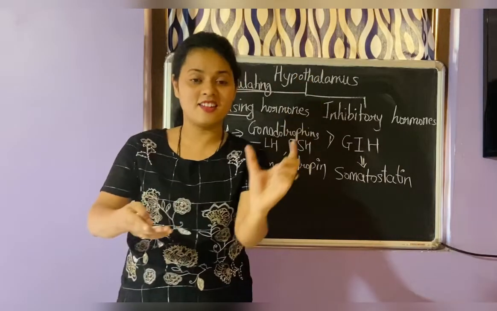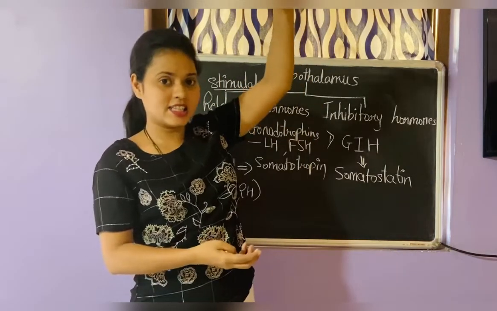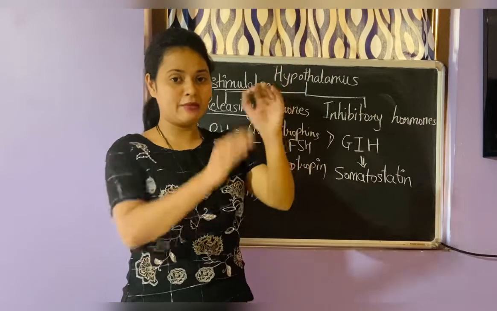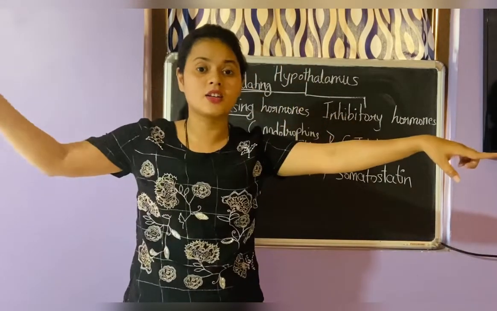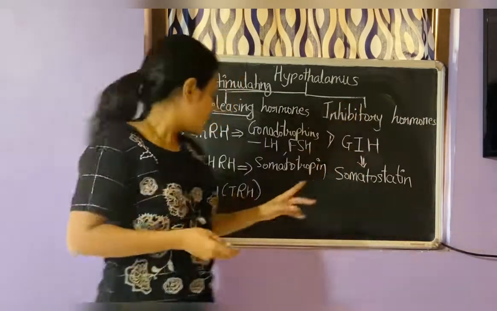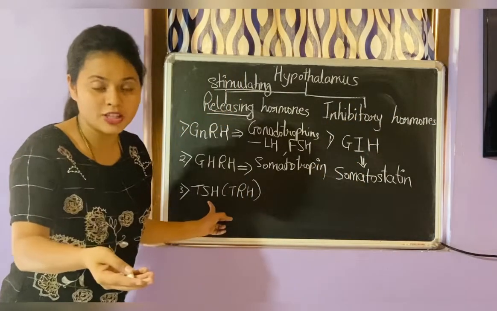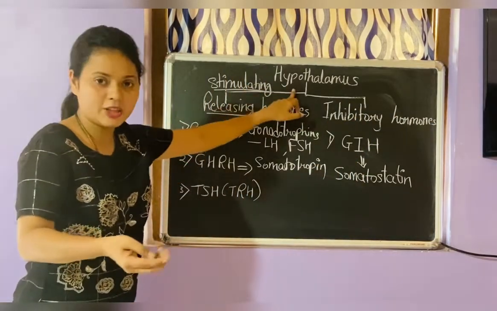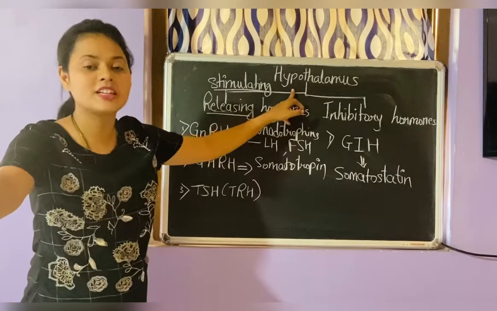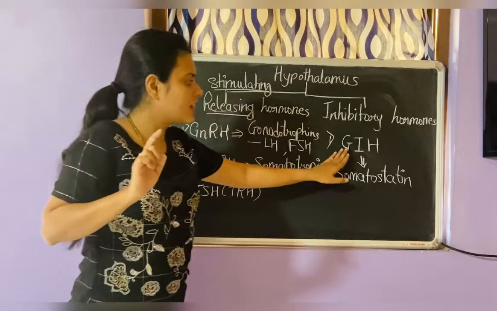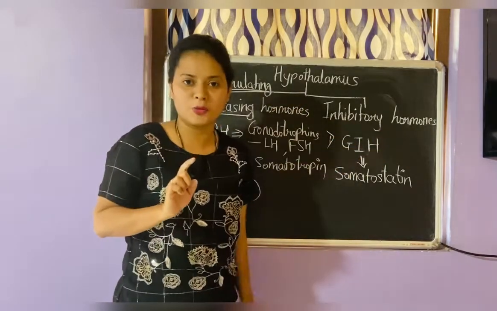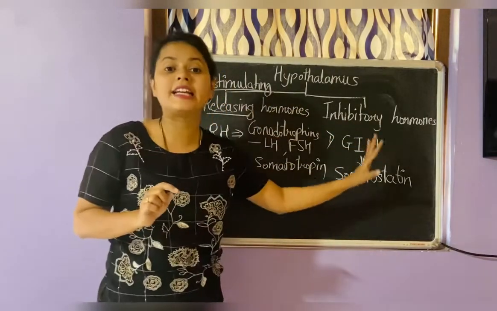So it's a chain. Got it? First, the hypothalamus is the controlling system. Then the second main controlling system is the pituitary gland, and the pituitary gland controls all the other glands. It's like that. So the hormone is secreted from the hypothalamus to the pituitary, and then the pituitary tells the thyroid to secrete its own hormones. Got it? And then the other one is the inhibitory hormone I told you. So this is all about the anterior pituitary gland.